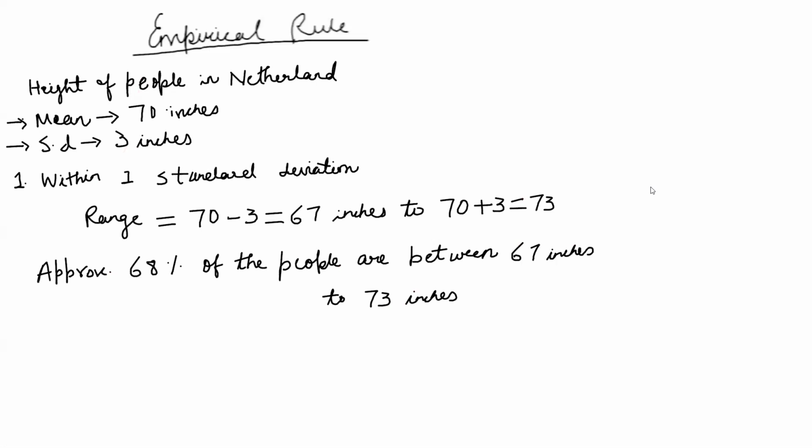Now let's look at the empirical rule with a simple example. Let's say the mean height of people in Netherlands is 70 inches, and the standard deviation is 3 inches. Within one standard deviation, the range is 70 minus 3, which is 67, and 70 plus 3, which is 73. So we can say that 68% of the people are between 67 inches and 73 inches.